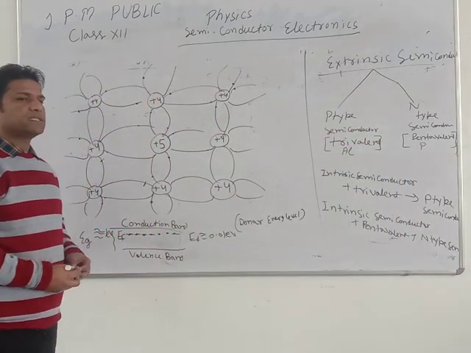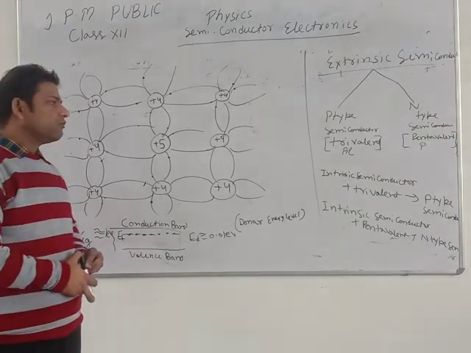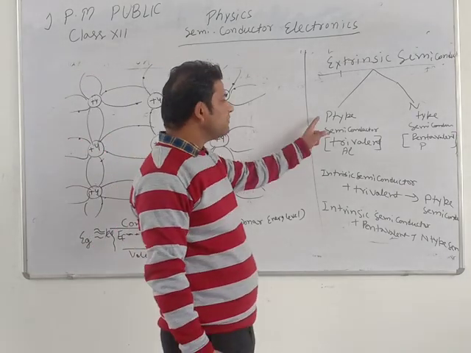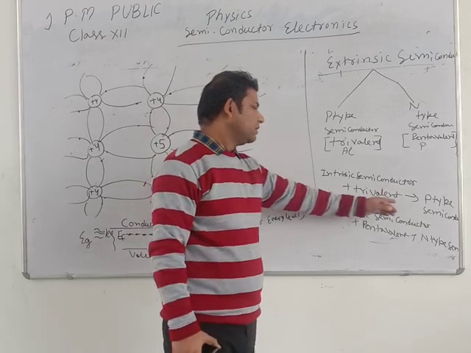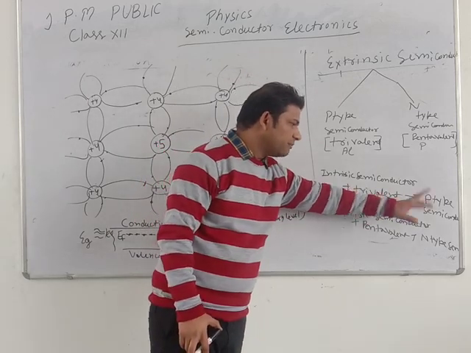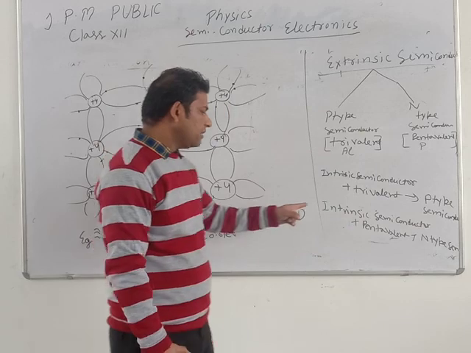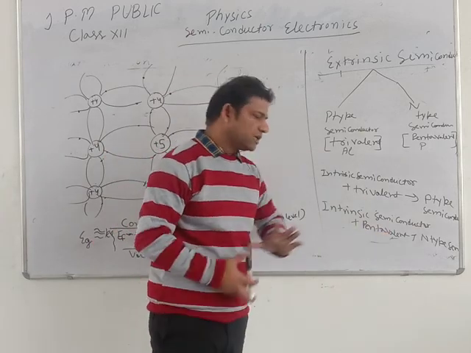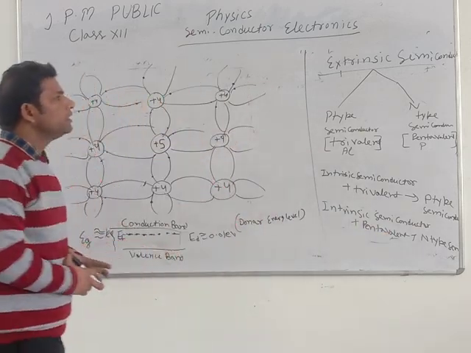So extrinsic semiconductors are of two types. If we add trivalent impurity, we get P-type semiconductor. If we add pentavalent impurity, then this type of semiconductor is N-type semiconductor.